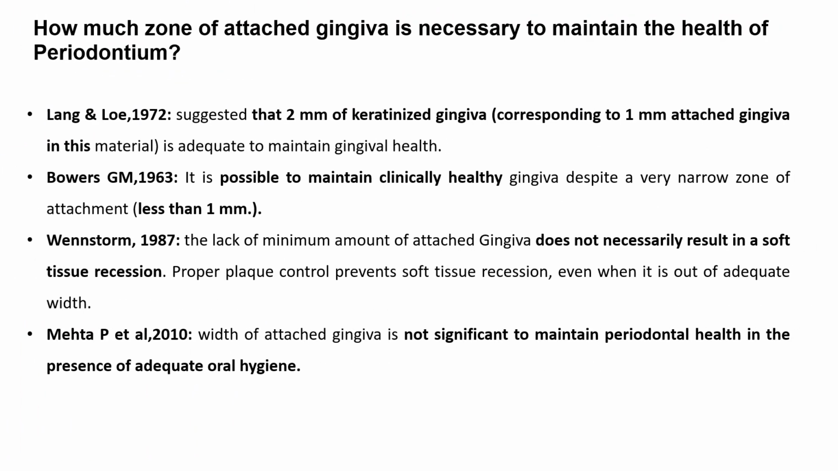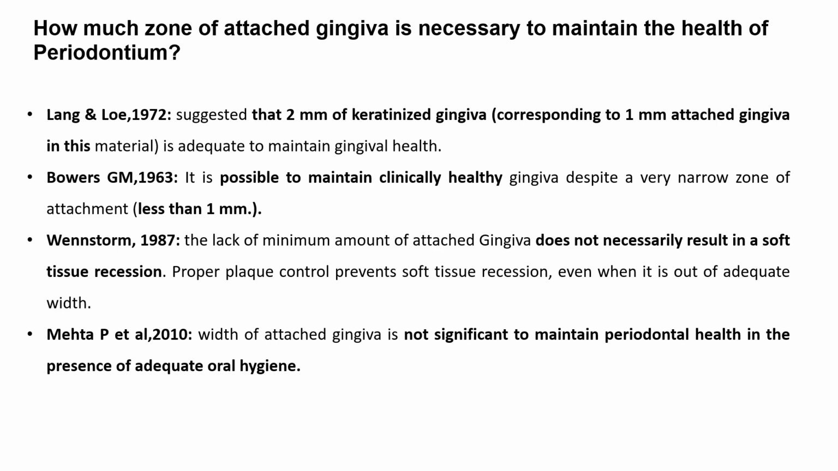Now, this attached gingiva is found to be very important to maintain the health of periodontium, and there is a controversy on how much of this attached gingiva should be there to maintain the health of the periodontium. Lang and Löe have suggested that 2 mm of keratinized gingiva, that is at least 1 mm of attached gingiva, is adequate to maintain the gingival health.